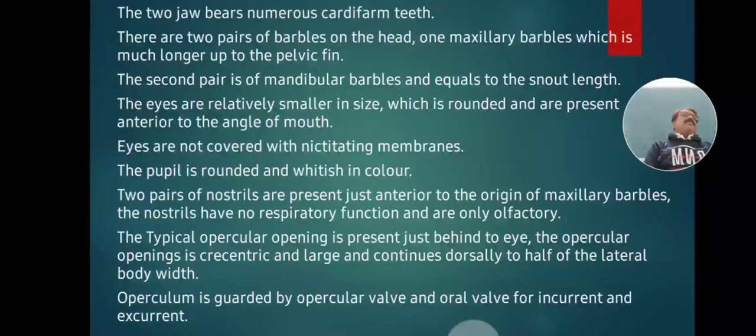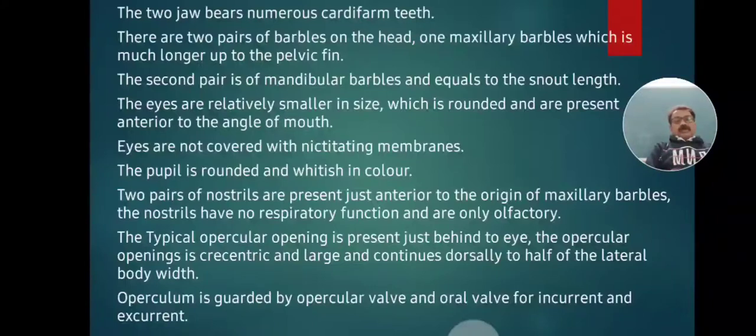This opercular opening, gill opening, or branchial opening is guarded by the branchial chamber or the gills. The operculum is guarded by the opercular wall and oral wall for incurrent and excurrent. The oral wall is present in the mouth, whereas the opercular wall is present on the opercular area. These two walls are used in incurrent and excurrent.